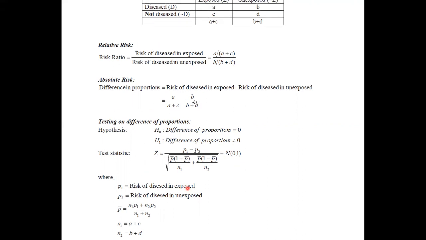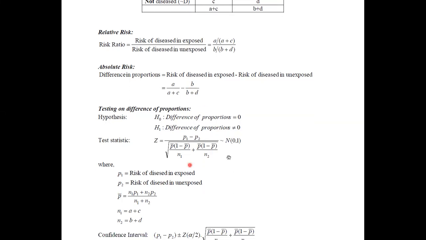Therefore, that amount would be B divided by B plus D. The P1 minus P2 can simply be said as the difference in proportion. It has to be divided by this quantity. Actually, this is what we are saying as the error. We can calculate it using the equation where this P bar is the mean value for these two samples. It can be obtained using the equation N1 times P1 plus N2 times P2 divided by N1 plus N2,